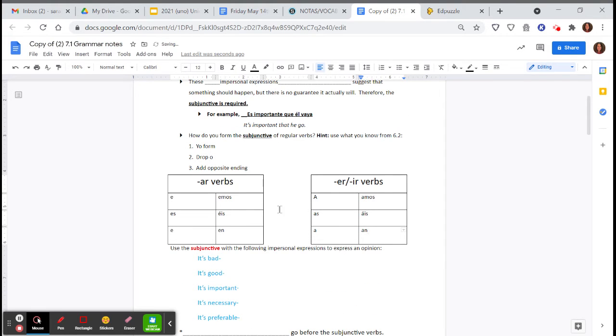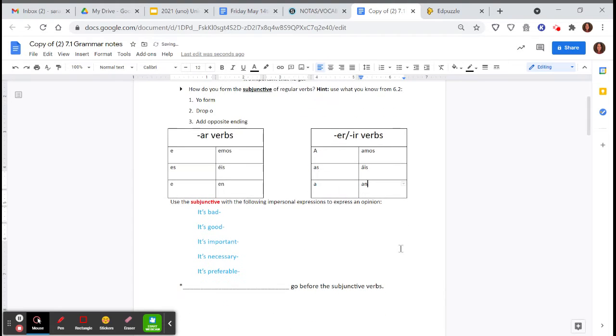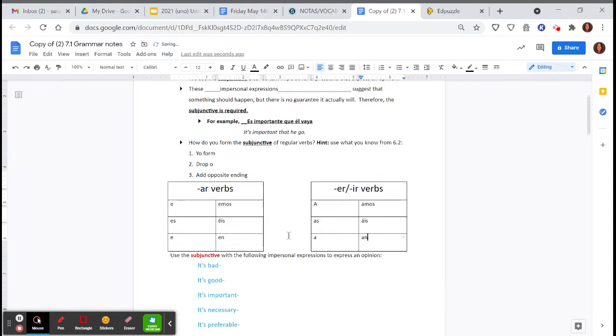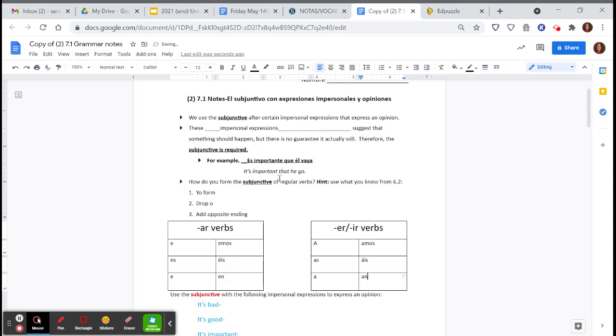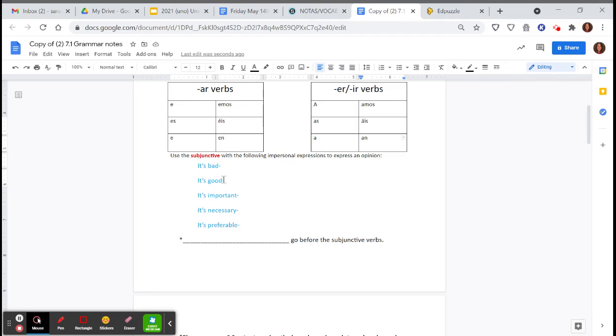All right, so we already know how to conjugate the subjunctive. That's something we're still going to keep practicing throughout this chapter. But now we're going to match up the subjunctive with these expressions here. So these are the expressions that express an opinion or something that should happen, no guarantee. But when we see these 5 expressions here, automatically it has to be used with a subjunctive. So kind of think of it as a matching activity. You see this phrase, you have to use subjunctive. And these phrases are on your vocab list, so you can always refer to that. But let's just write it out real quick.